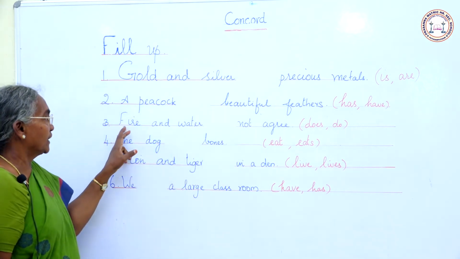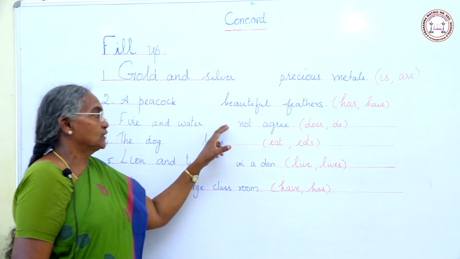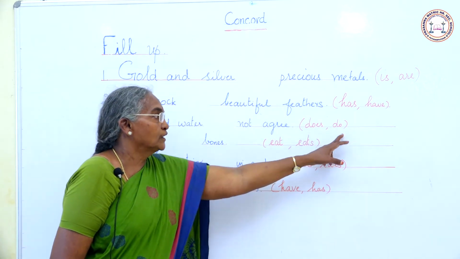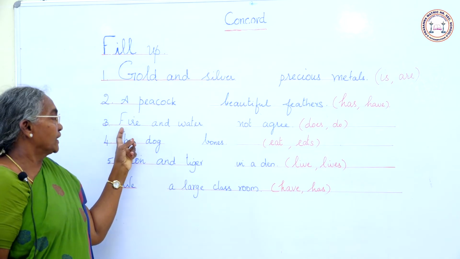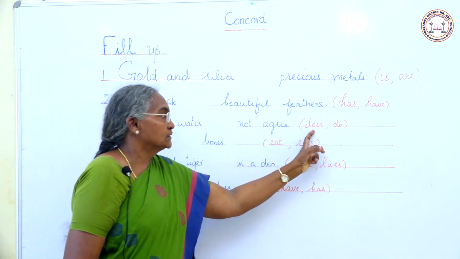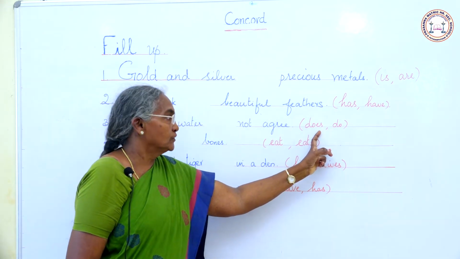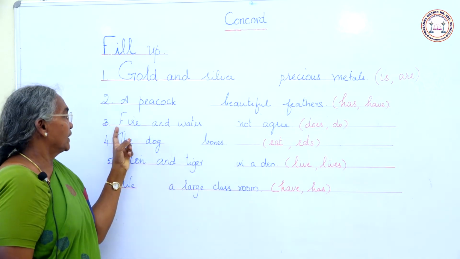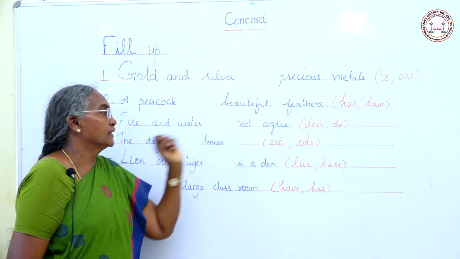Third one: fire and water dash not agree. How do you fill? Does or do? Fire and water, plural subject. Does is a singular verb. Do is a plural verb. So fill up with do. Fire and water do not agree.